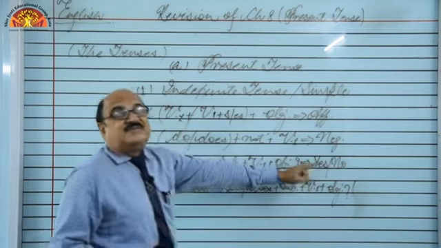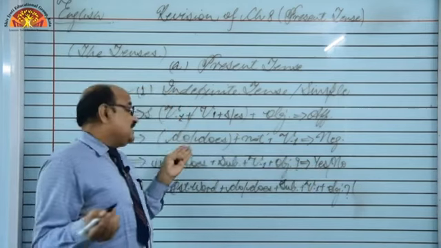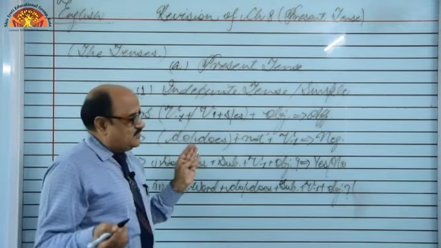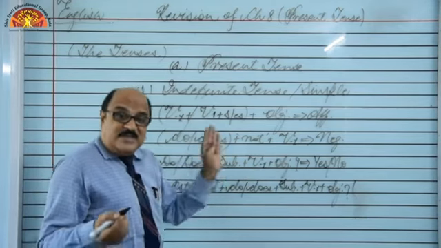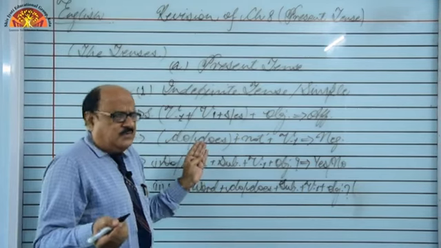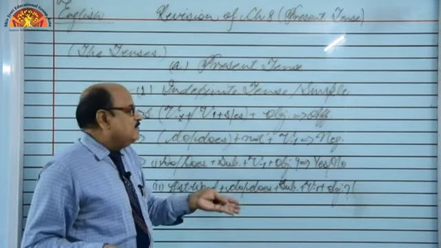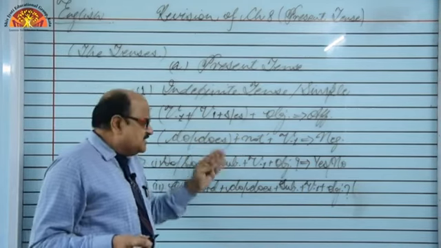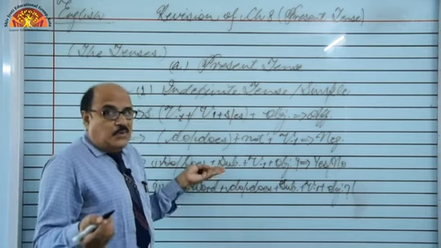For example, if I say, do you like coffee, do you like tea, do you like apples, the answer will be in yes or no only. Yes, I do. No, I don't. Does he go to school regularly? Yes, he goes. Yes, he does. Or no, he doesn't. No, he does not go.